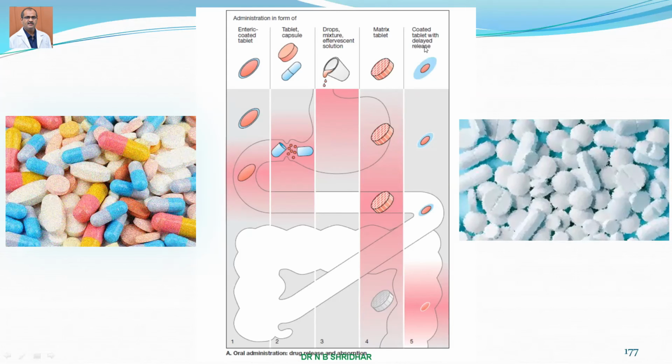The enteric coated tablets with delayed release are not dissolved in the upper part of the intestine at all. They go to the middle part of the intestine like this and get dissolved. They are all enteric coated tablets.